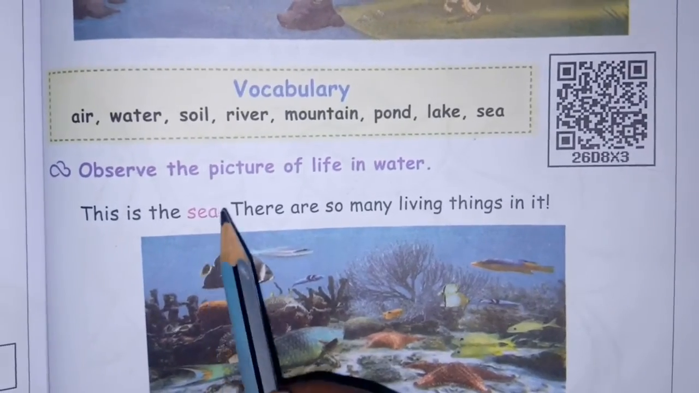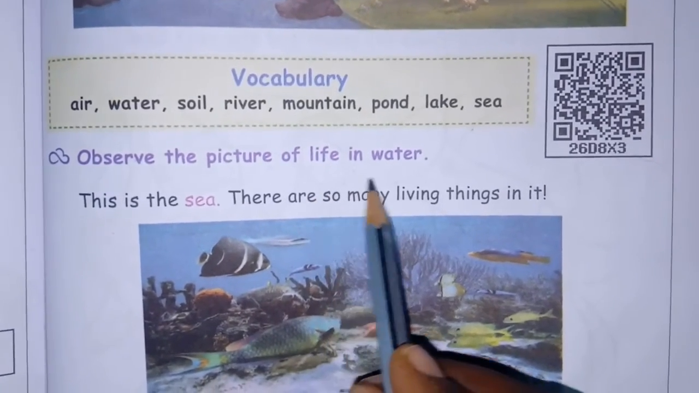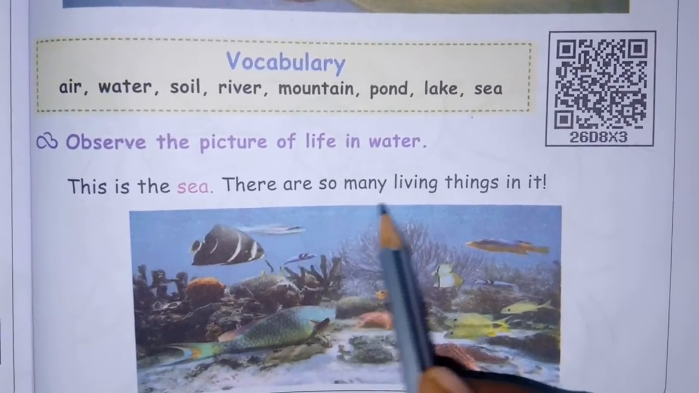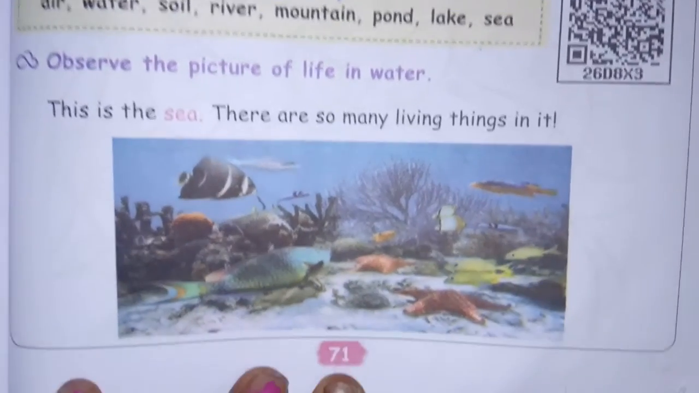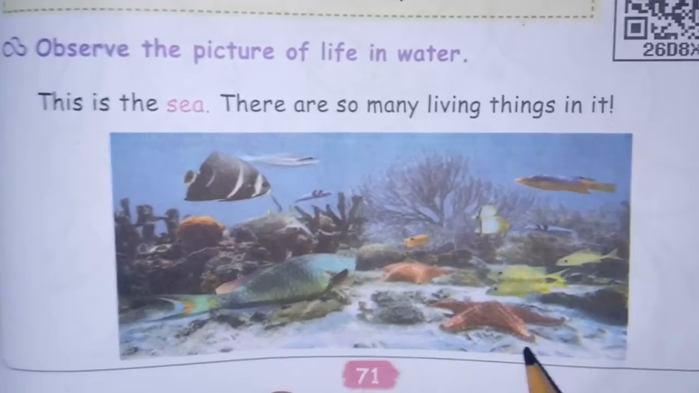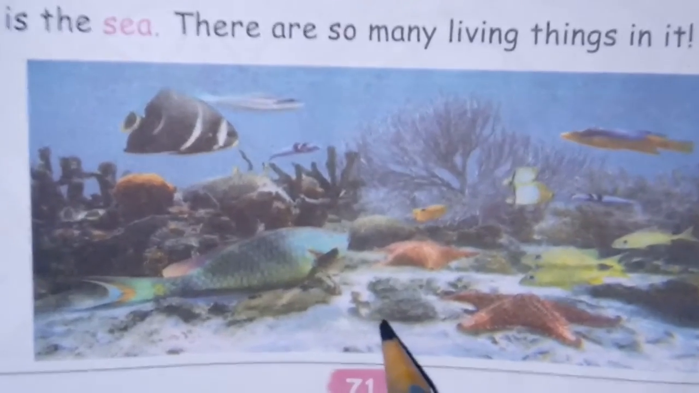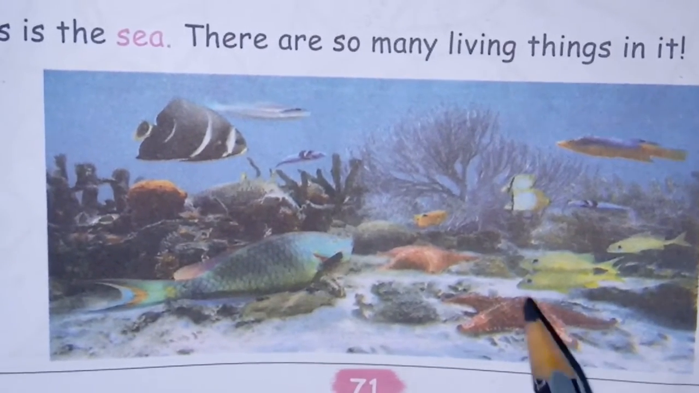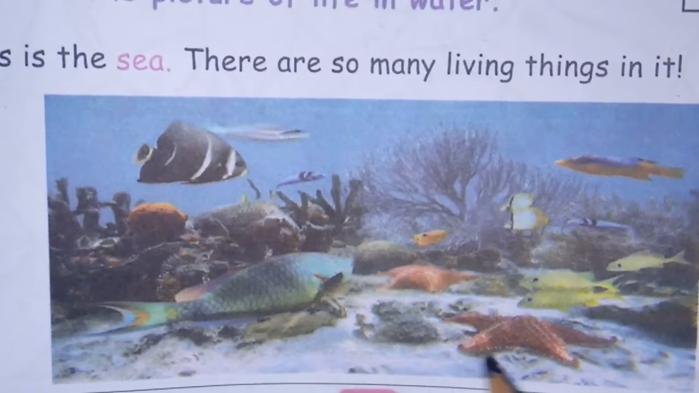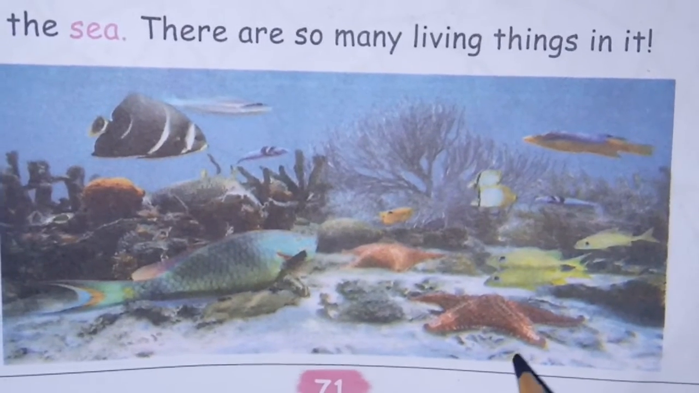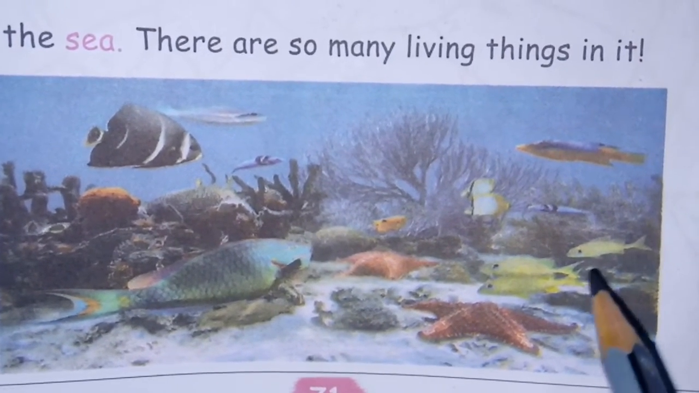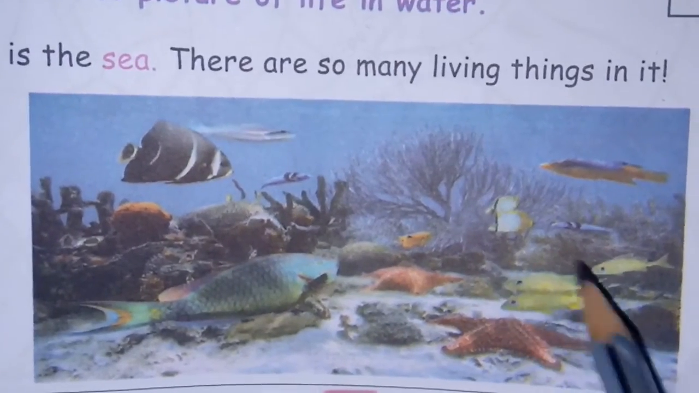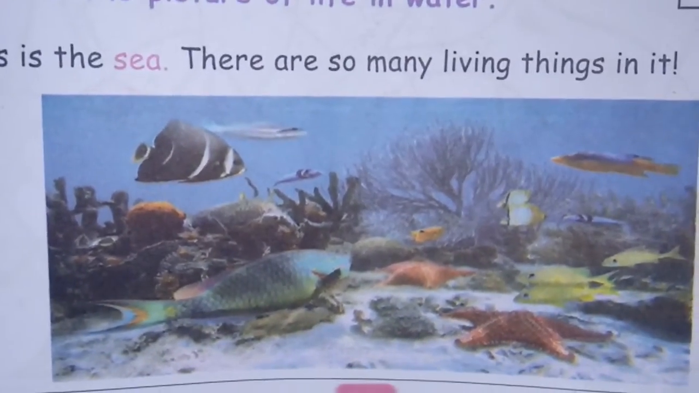Okay, next, observe the picture of life in water. So this is the sea. There are so many living things in it. See children, one example is given. What is this one? This is the sea. Here many things will be present, both living and non-living things. There are sea animals like starfish, whale, fishes, different varieties of fishes, even certain types of plants. All of these will be present in the sea.